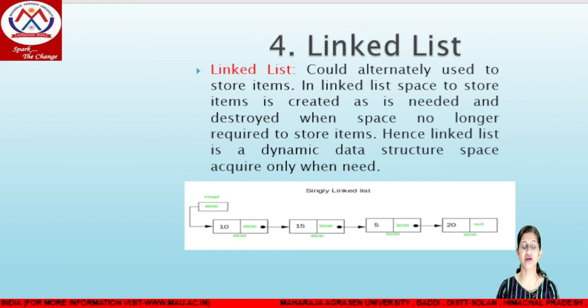A linked list is dynamic in nature and can use different memory locations. Here a linked list is represented by nodes in which the first part is used for the information and the second part is used for the address. Address means where we can reach a particular address. So we can add or delete a particular node after a particular location.